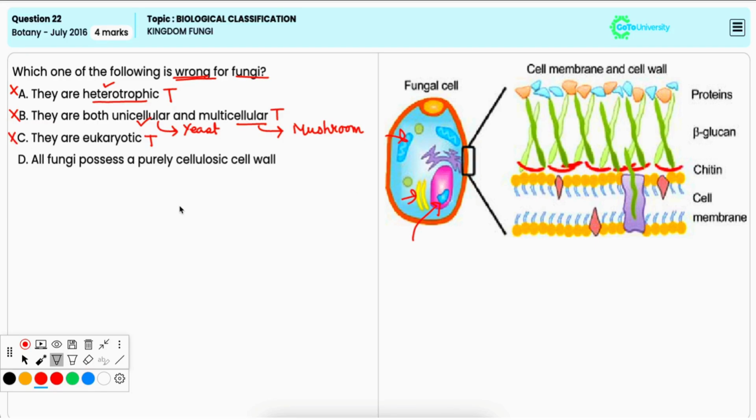Option D, all fungi possess a purely cellulosic cell wall. Now, this is wrong regarding fungi because fungi do not have a purely cellulosic cell wall. Instead, their cell walls are mainly composed of chitin and not cellulose. Cellulose is rather found in the cell walls of plants. Hence, it is the correct